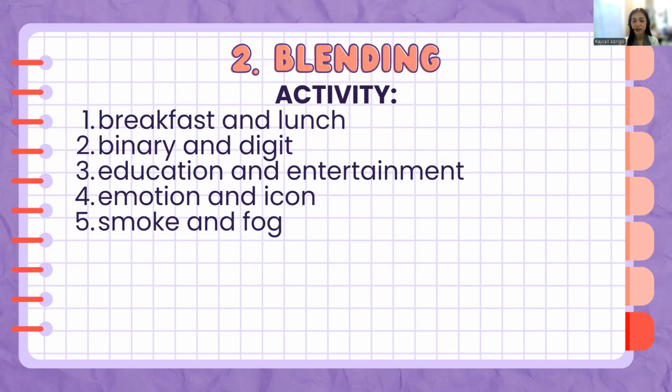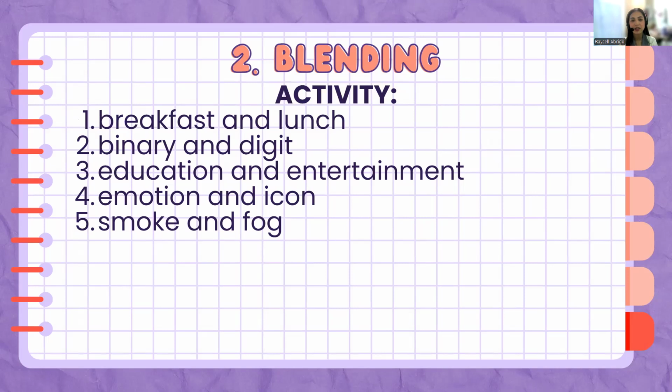We have here five pairs of words. Number one is breakfast and lunch, binary and digit, education and entertainment, emotion and icon, smoke and fog. So your goal is to identify the new word that we now are using by blending the words, like breakfast plus lunch equals.